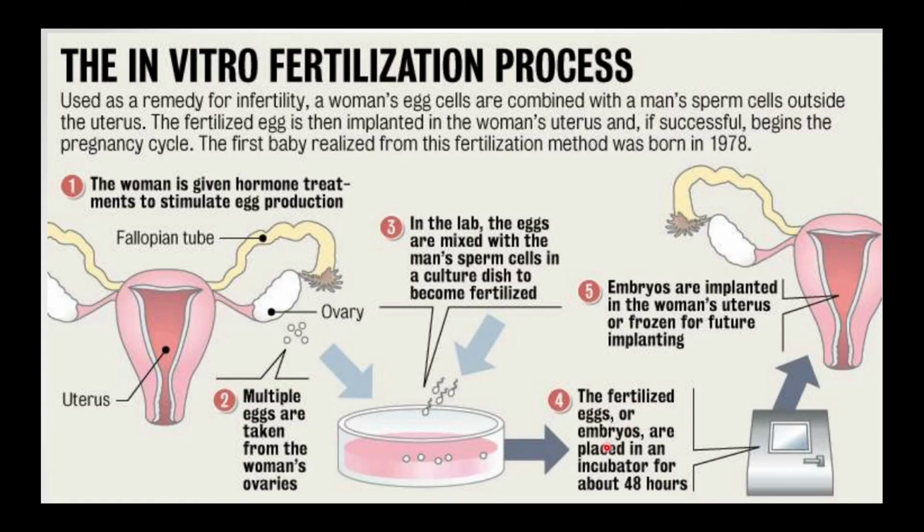Then the fertilized eggs or embryos are placed in an incubator for about 48 hours. So they are placed in the incubator for 48 hours, and then the embryos are implanted in the woman's uterus or frozen for future implanting. So they are further implanted into the woman's uterus. So these are the steps that occur in the in vitro fertilization process.